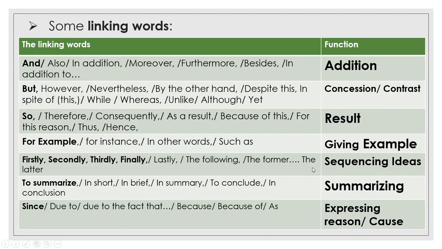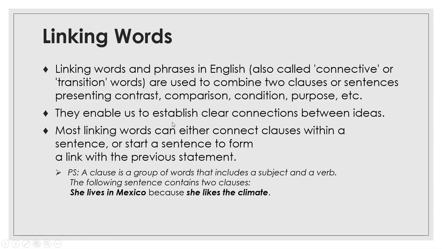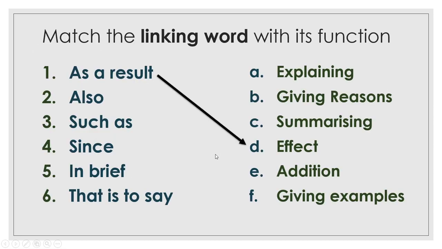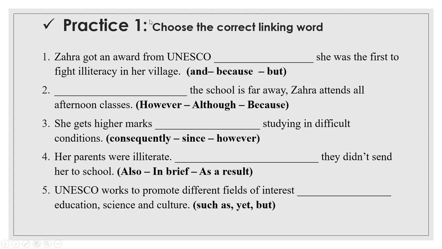Right, so before I forget, this table and this one, you have to write them in your notebook. And also do the exercises. I have 3 exercises. Practice number 1: choose the correct linking word. We have a sentence and 3 linking words, so what is the right one?